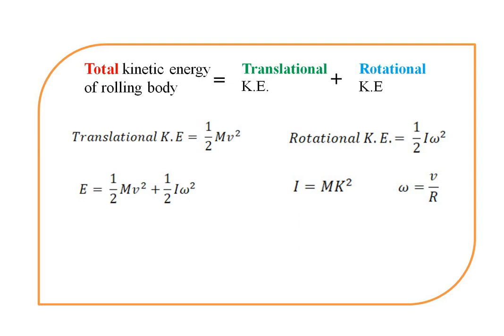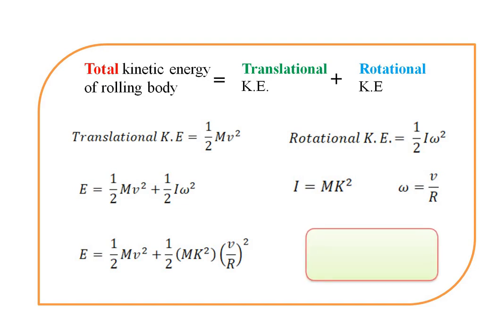Putting the values in the equation, we get the new form: E is equal to 1/2 m v square plus 1/2 m k square into (v divided by R) whole square. Simplifying this equation, we get the formula for the energy: E is equal to 1/2 m v square into (1 plus k square divided by R square). This is the total kinetic energy of the rolling body.